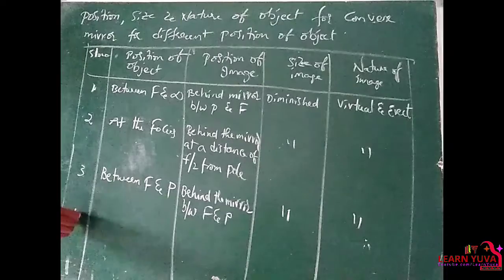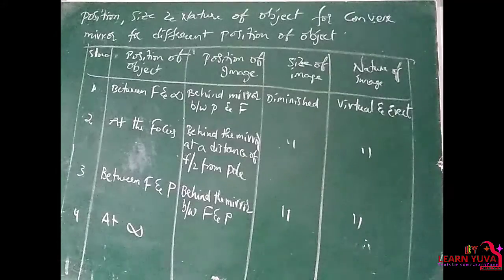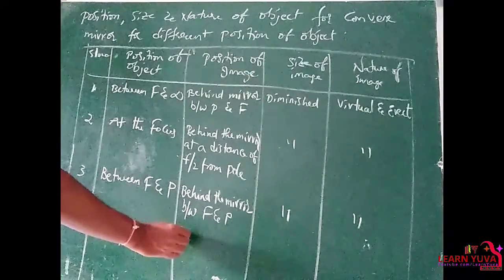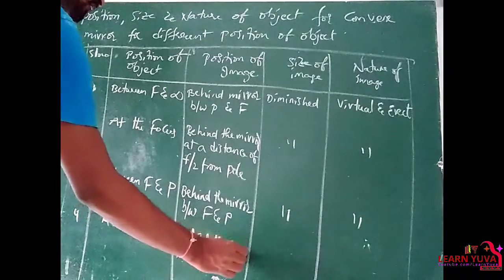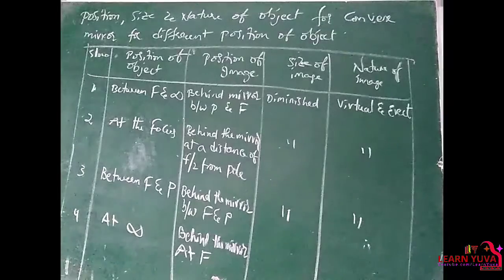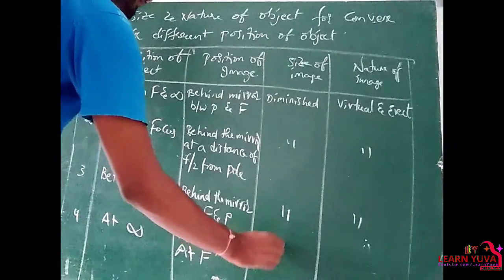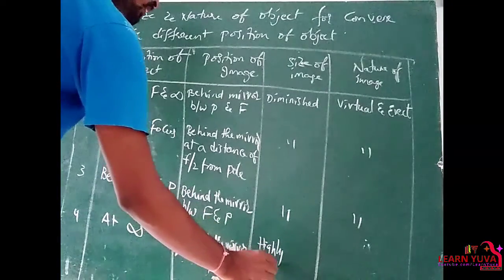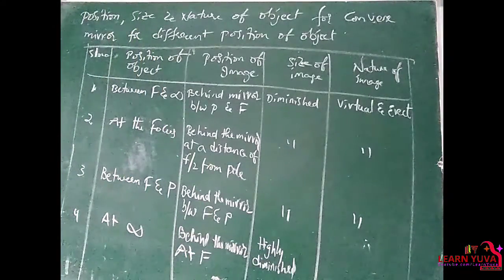Finally, if the object is situated at infinity, then the corresponding image is formed behind the mirror, at the focus. The size of the image is highly diminished, and the nature of the image is also virtual and erect, same.